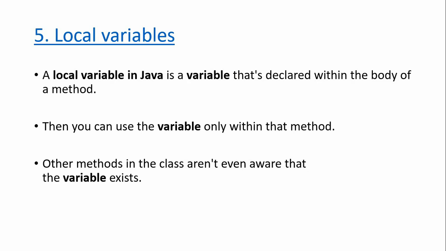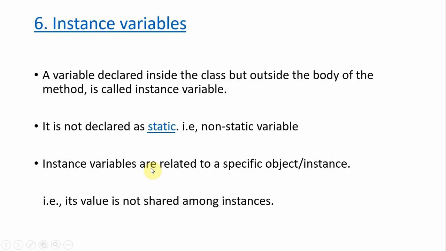If any variable is declared within the body of a method, it is called a local variable. That means you can use that variable within the method only, not outside of the method. Outside the method, nothing even knows of the existence of the variable.